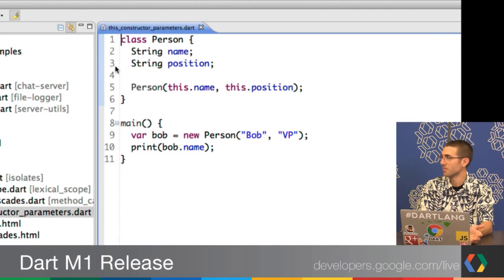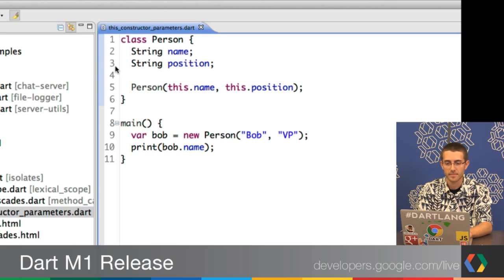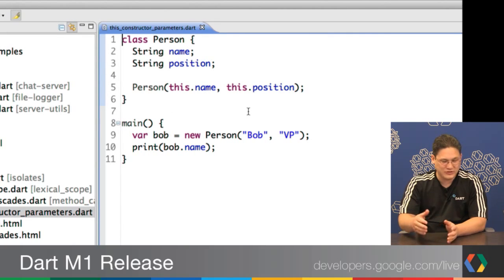I know as a Java developer, and I think in other languages too, I'm always repeating in the constructor this.x equals x, this.y equals y. Very common pattern. So what did we do in Dart? Well, just in case you haven't seen one of our other talks where we covered this, rather than receiving a parameter called name and saying this.name equals name, you could just receive this.name, and it does it automatically.